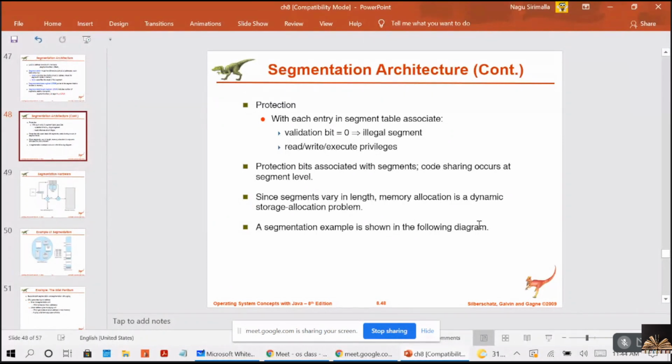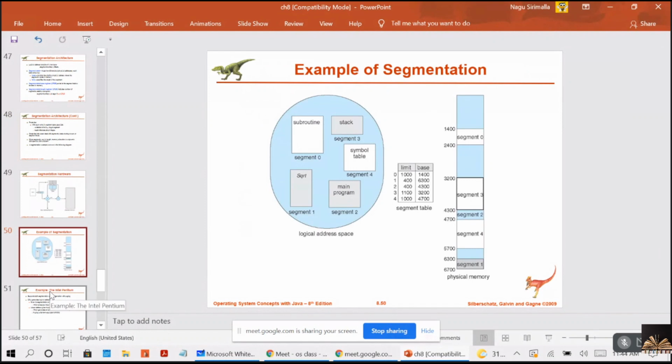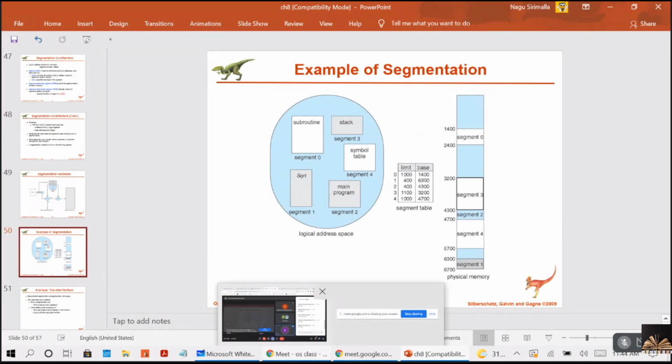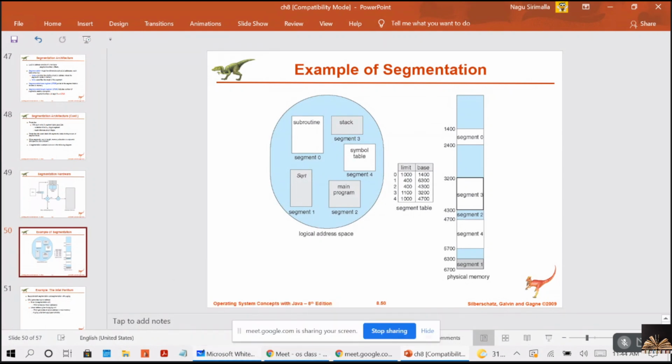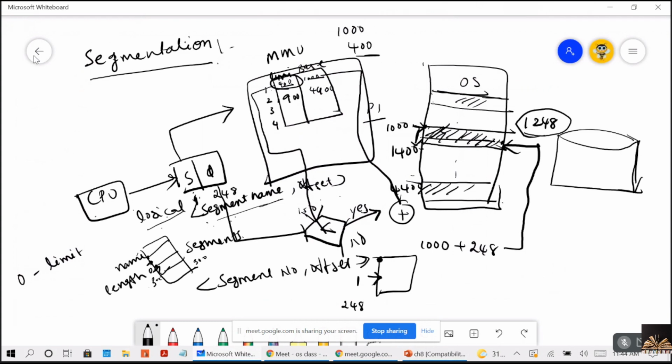You're getting me, guys? So this was the example. I just explained you the segmentation example, right? So this is all about the segmentation. Now we can move to the other topic, that is paging.